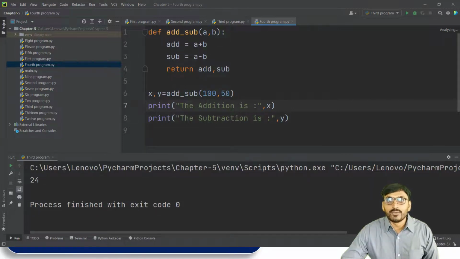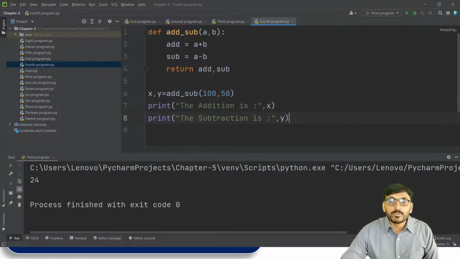Now we call the function, this is the function name, and inside the brackets 100, 50, it means a is equal to 100 and b is equal to 50, assigned to variables x and y. So x is the output of add and y is the output of sub. Print the addition is x and print the subtraction is y.